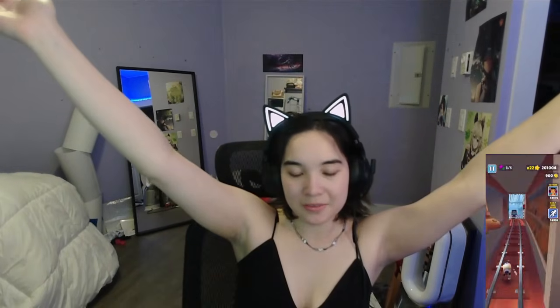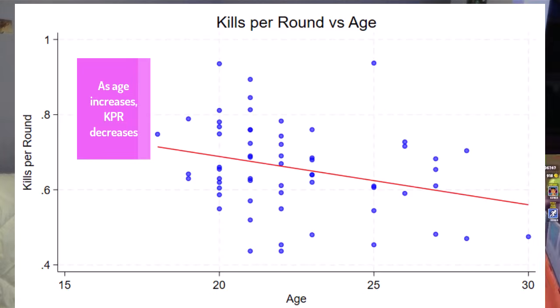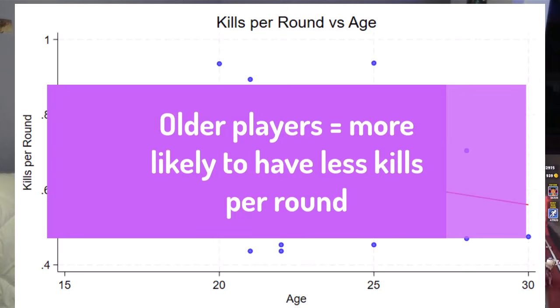Because we all like visual stuff, we all like graphs and bold colors, here is my graph with this relationship. We can see that with the line of best fit, there is a bit of a negative relationship, and we can tell from the previous regression that it is significantly negative. So we can say, yeah, the older you are, the fewer kills per round you get.